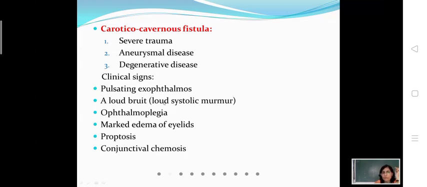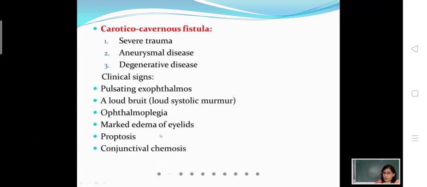Then another very important feature, if you put a stethoscope over the eyeball, you will hear a murmuring sound. You will hear a murmuring sound because of the presence of arterial blood. This is called bruit. Okay, this is called bruit. The T is silent. A loud bruit or a loud systolic murmur. So ये जो है ये carotico-cavernous fistula का characteristic feature है.